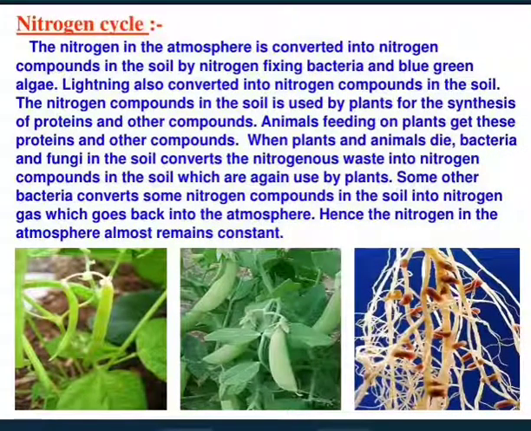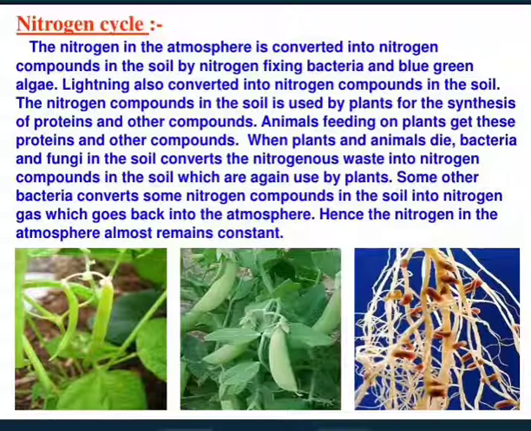The nitrogen in the atmosphere is converted into nitrogen compounds in the soil by nitrogen fixing bacteria and blue-green algae. Lightning also converts it into nitrogen compounds in the soil. The nitrogen compounds in the soil are used by plants for the synthesis of proteins and other compounds. Animals feeding on the plants get these proteins and other compounds.